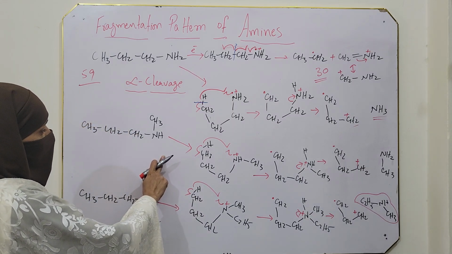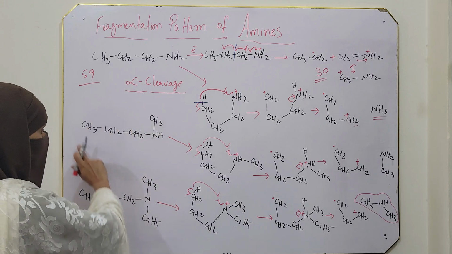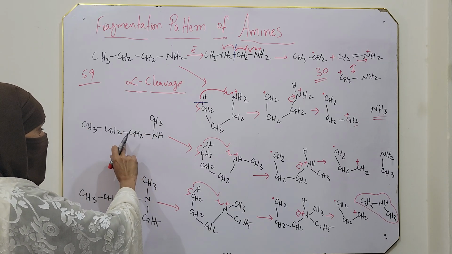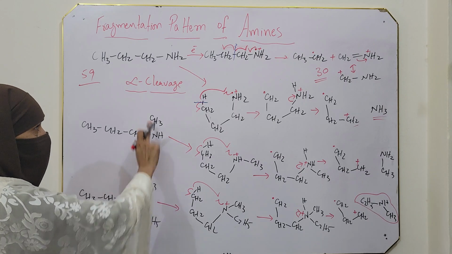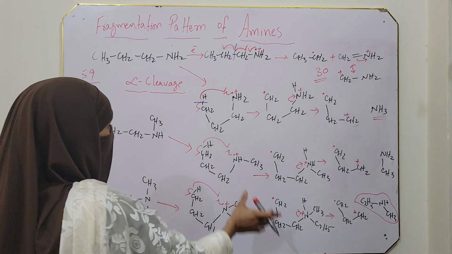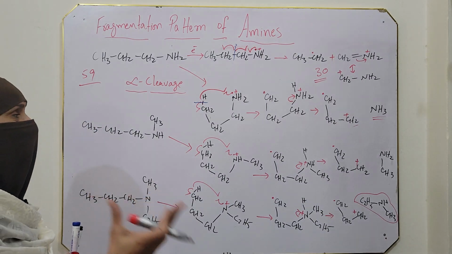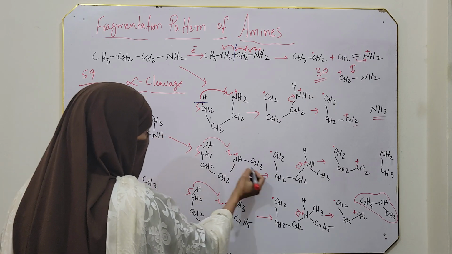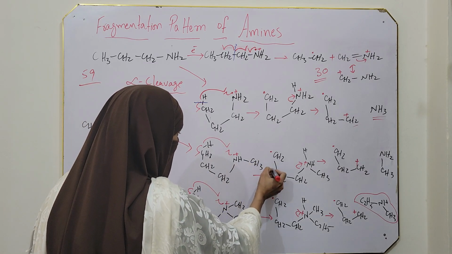Now if the amine is a secondary amine, say this is our secondary amine. In case of secondary amine, again alpha cleavage will occur similarly, and the second option will be McLafferty. Now its McLafferty product will be slightly different in case of secondary amine, because in secondary amine there is a side chain of alkyl group.